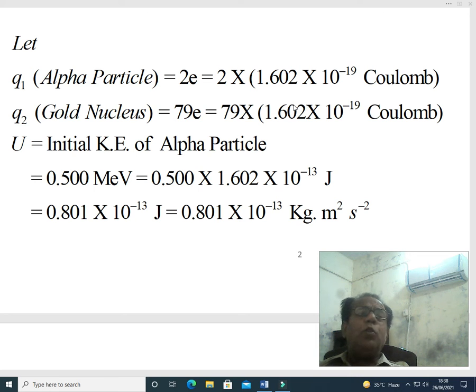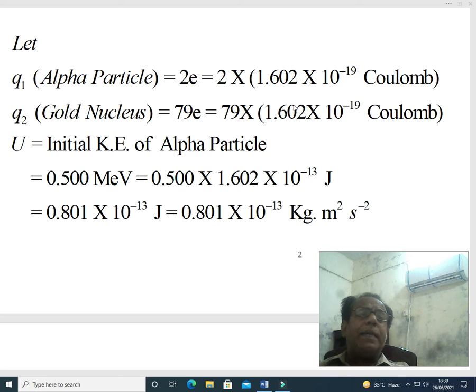Now U is equal to the initial kinetic energy of the alpha particle, which is given as 0.500 million electron volt. This becomes equal to 0.500 times 1.602 times 10 to the power minus 13 joule. What we have done is simply converted kinetic energy from million electron volt to joule.